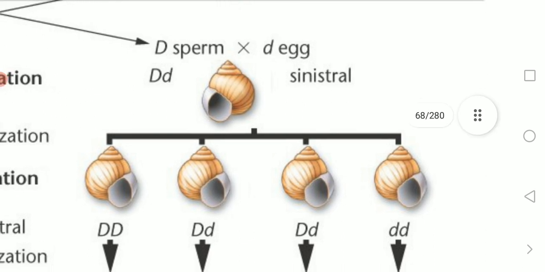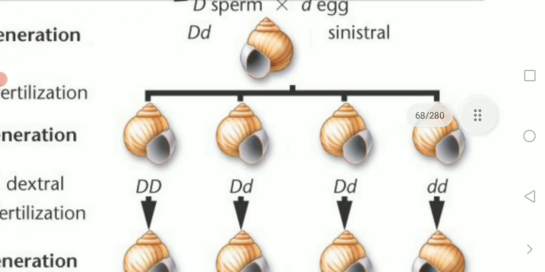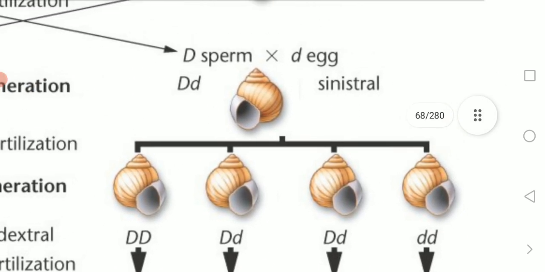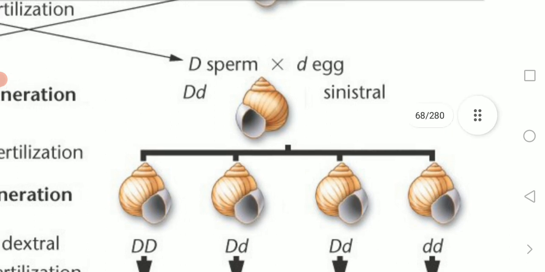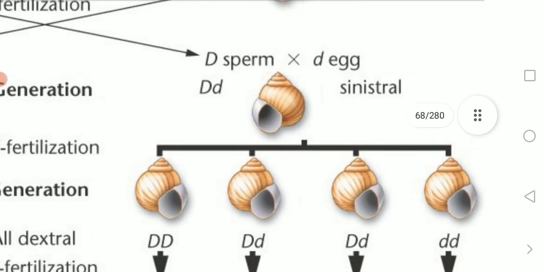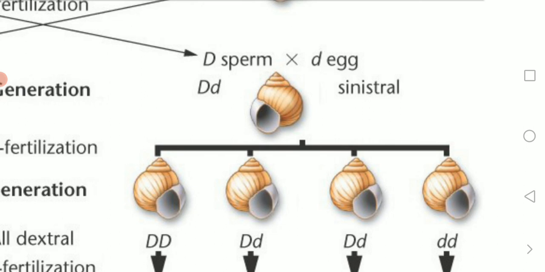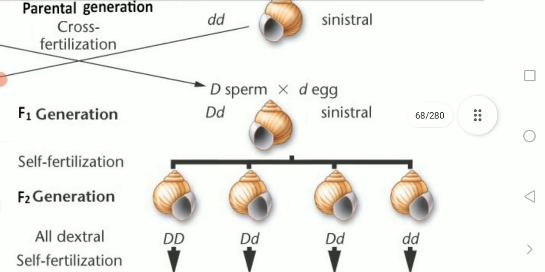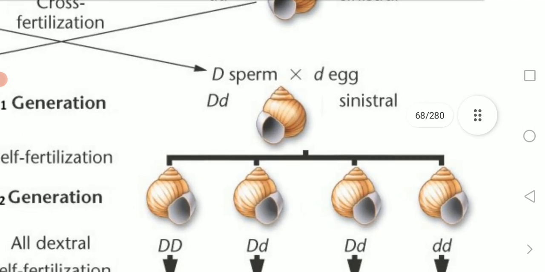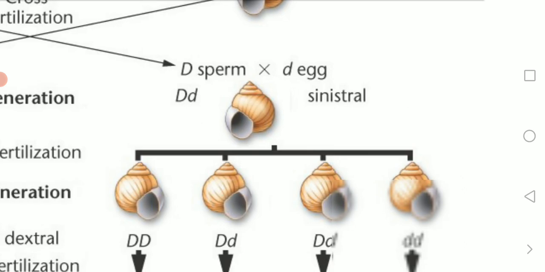The capital D is taken from the dextral type, whereas the small d is taken from the sinistral type. The capital D is the male, whereas the small d is the female. That is, capital D is the sperm, whereas small d is the egg, the female one. We are going to cross them for research purposes.